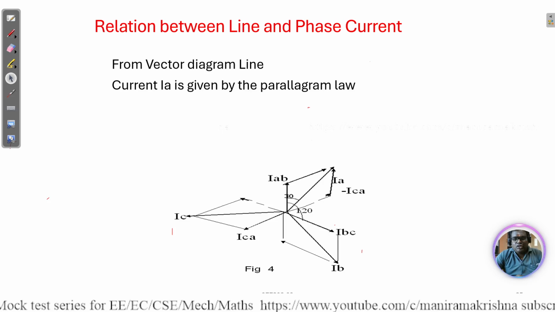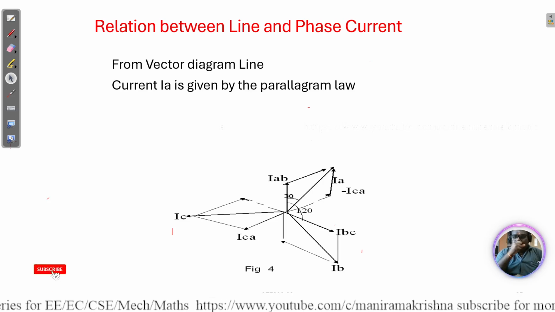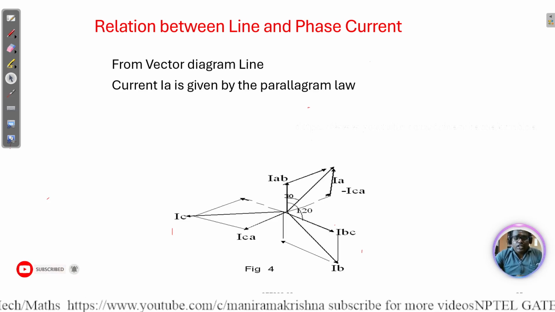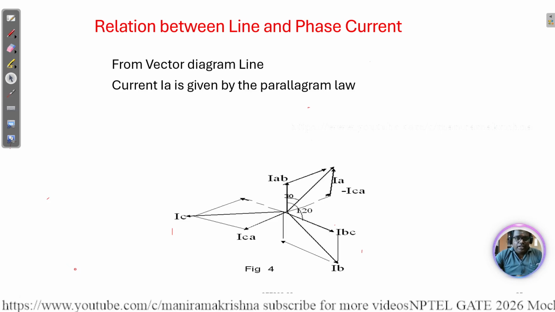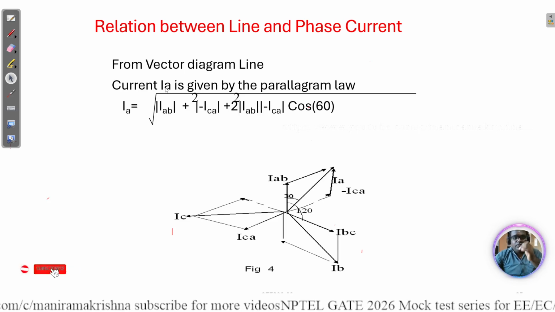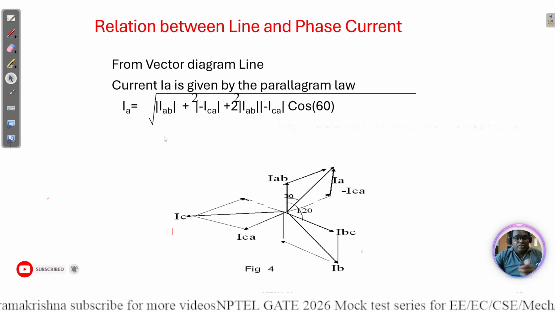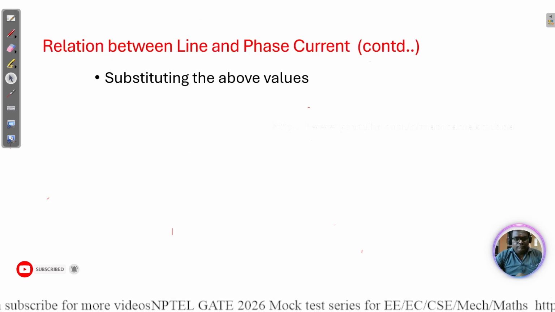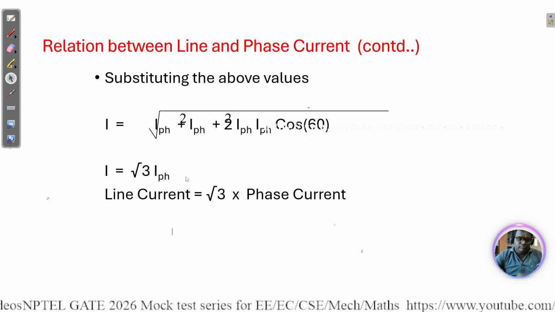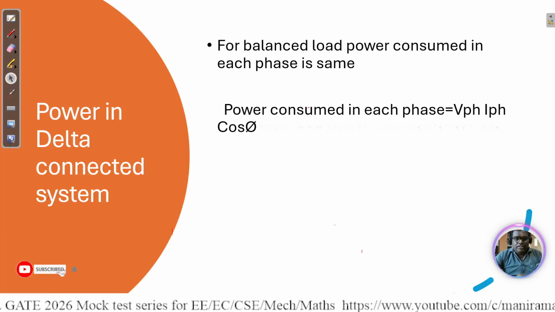Previously we talked about phase current, phase voltage and line voltage. Similarly here we can use the parallelogram. Based on the parallelogram, we get V_L equal to root 3 V_ph. We can see line current is equal to root 3 I_ph. Here is the delta connection power.